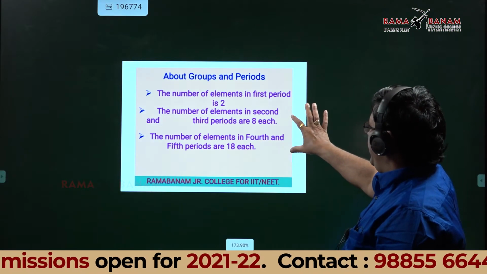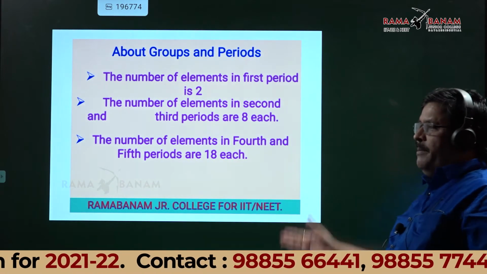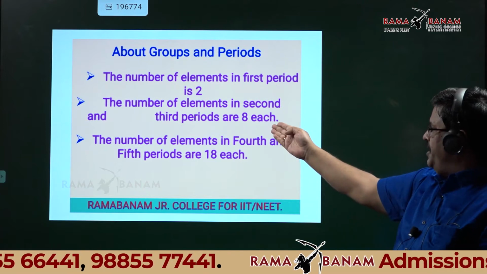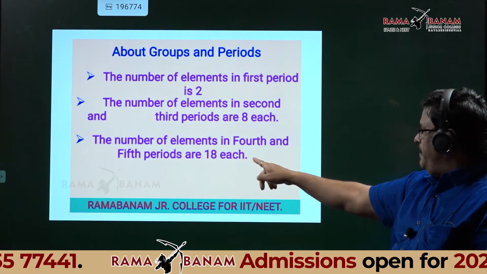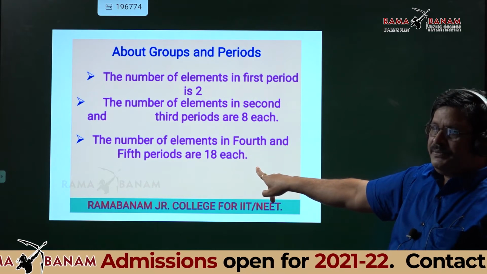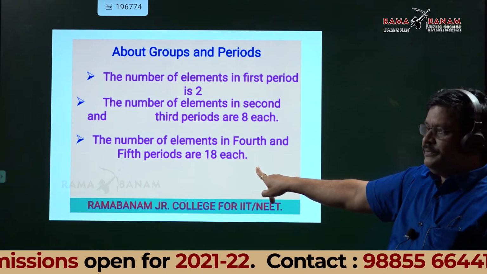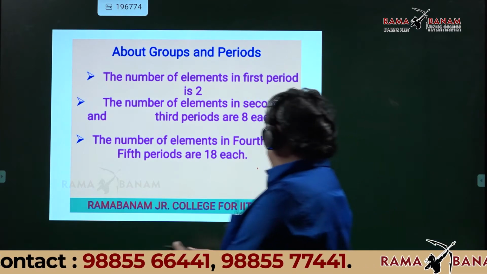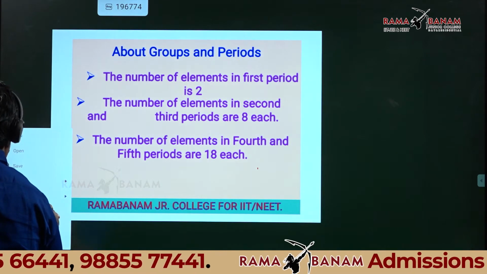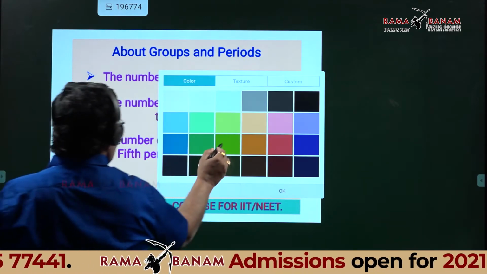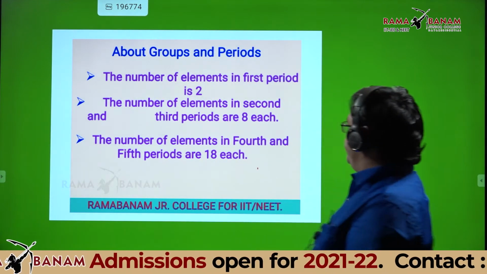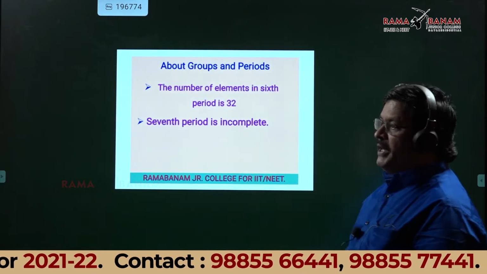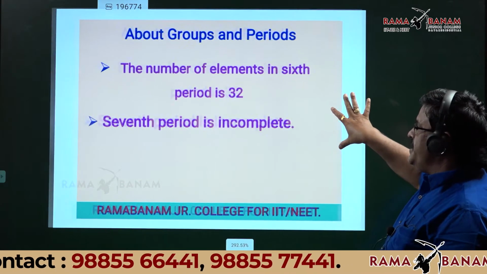That's what I explained. The number of elements in the first period is 2. The number of elements in the second and third periods is 8 each. The number of elements in the fourth and fifth periods is 18 each. Can I go to the next? Next one. The number of elements in the sixth period is 32. The seventh period is incomplete.